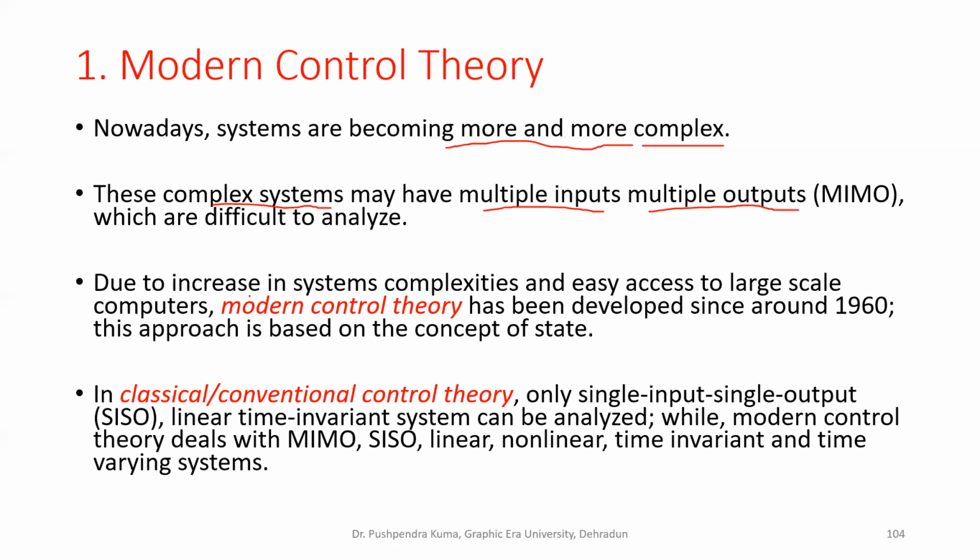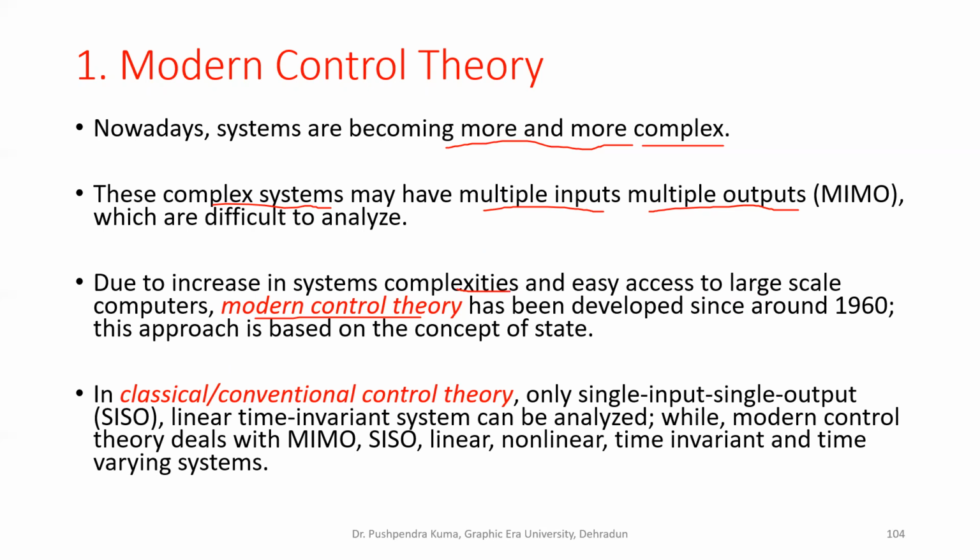So due to increase in system complexity, and also easy access to large scale computers, modern control theory has been developed since around the 1960s. Due to proliferation of computers, easy access, and huge memory, we can analyze complex systems, and this modern control theory came into picture.